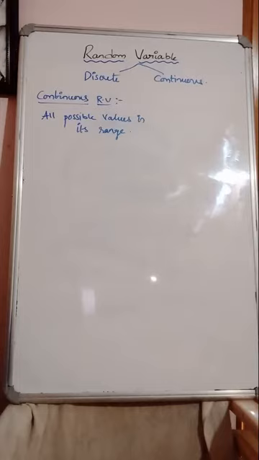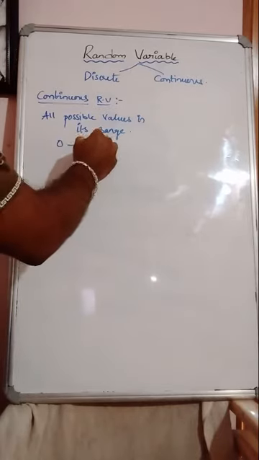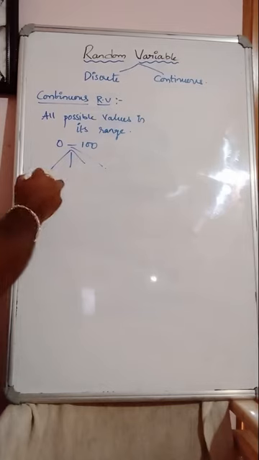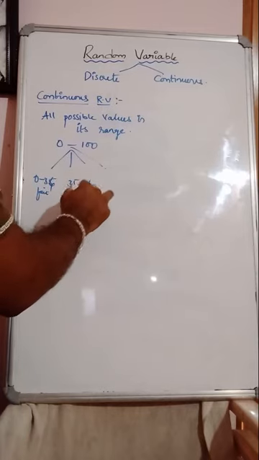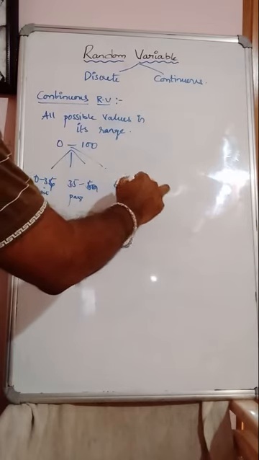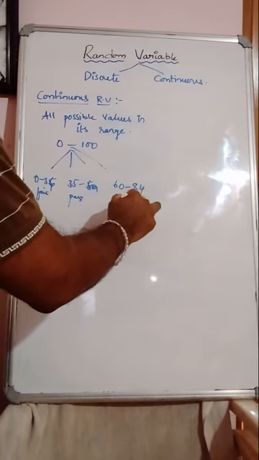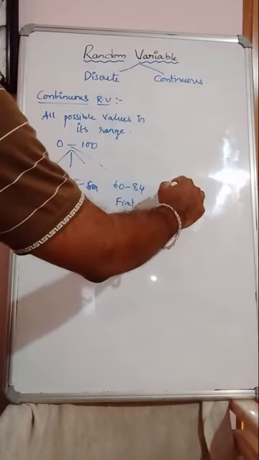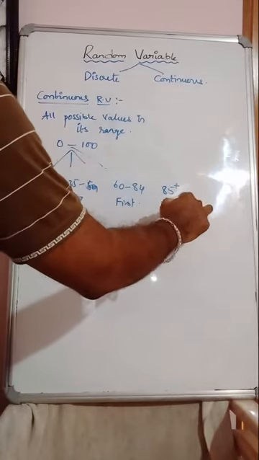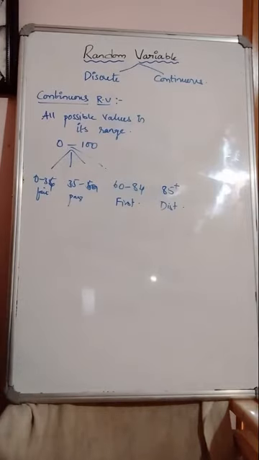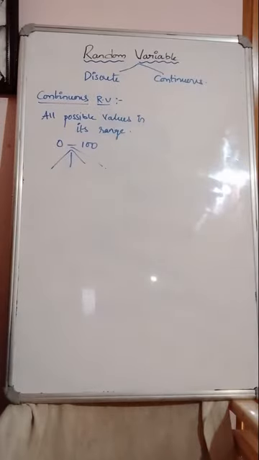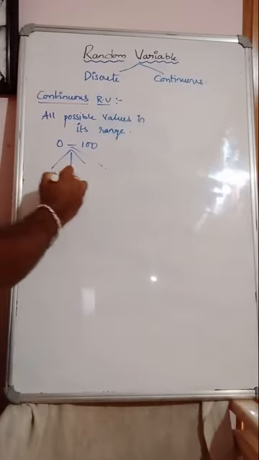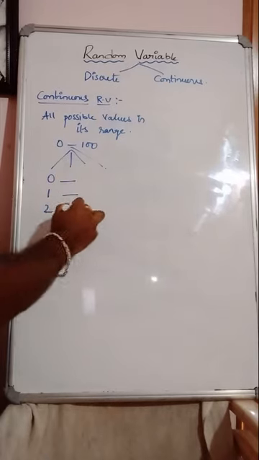Those marks, from 0 to 100, we can have ranges: 0 to 34 is fail class, 35 to 59 passing class, 60 to 84 first class, 85 plus distinction. So whenever you take all the possible values within the range, we cannot specifically say who scored 0 how many, who scored 1 mark how many, who scored 2 marks how many.